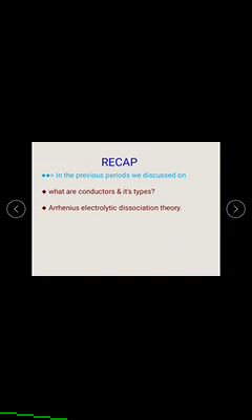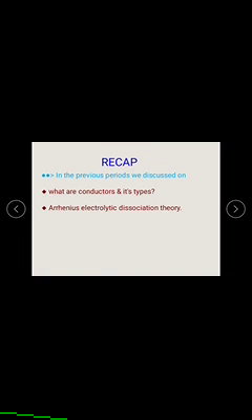Okay, in the previous periods, we have discussed what conductors are and their types, and also how the electrolyte is dissociated into ions and what will happen when electricity passes through it, its properties in the case of molecules and ions, and also what electrolytic dissociation is. Those were discussed in the previous periods, and mainly in the Arrhenius electrolytic dissociation theory.